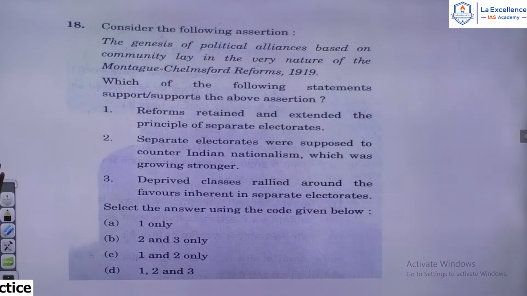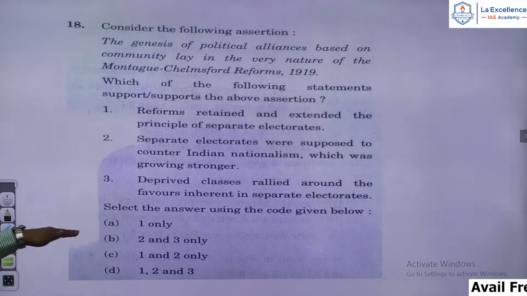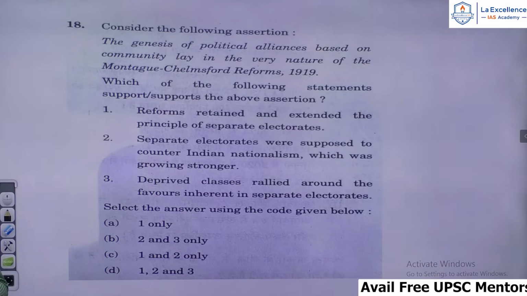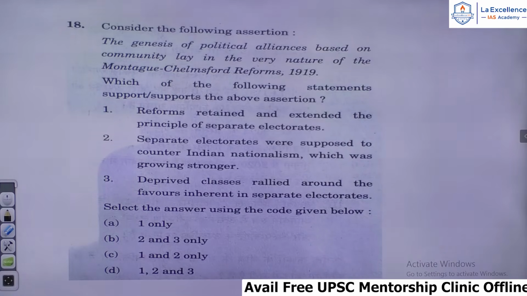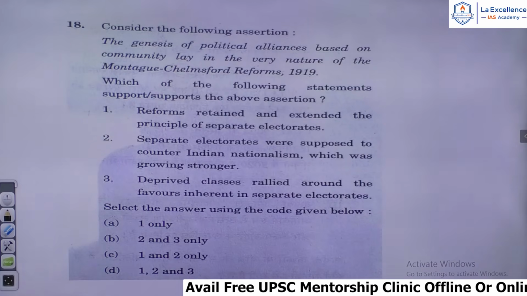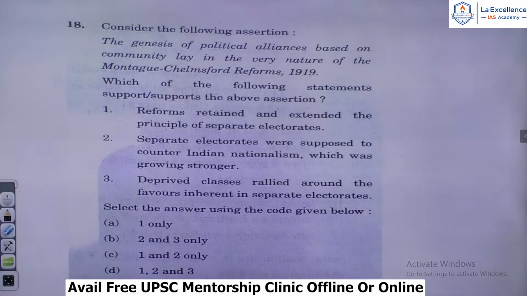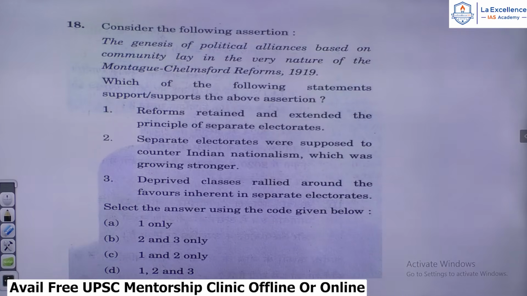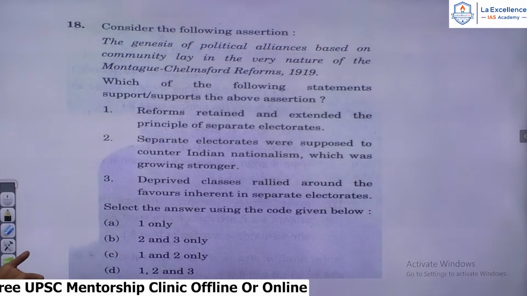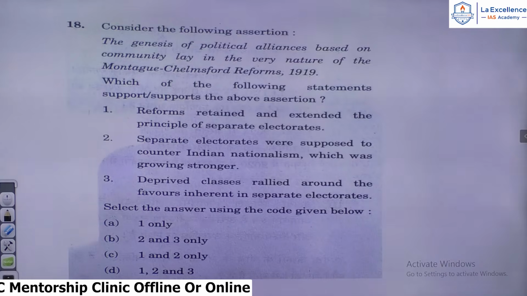Now, the genesis of political alliances based on community lay in the very nature of the Montagu-Chelmsford reforms. Here, you have separate electorates granted to 4 communities. It was an extension of the system of separate electorates. As you know, Muslims were given separate electorates in the 1909 Minto-Morley reforms. Now, in the 1919 Montagu-Chelmsford reforms, 4 other communities were granted separate electorates.